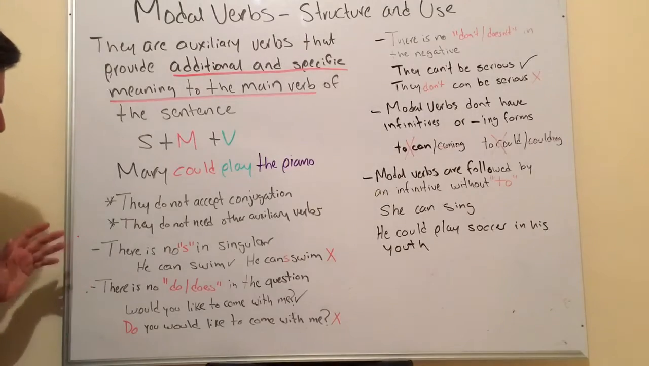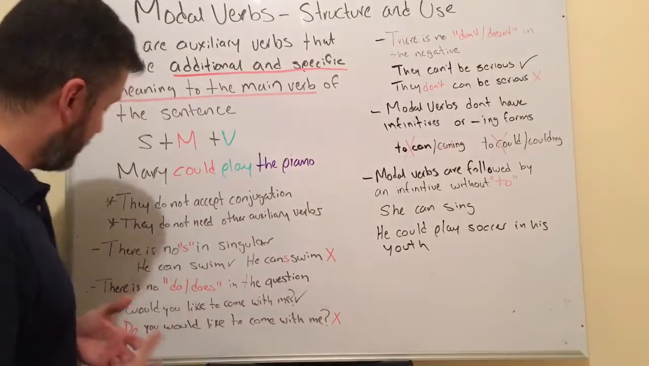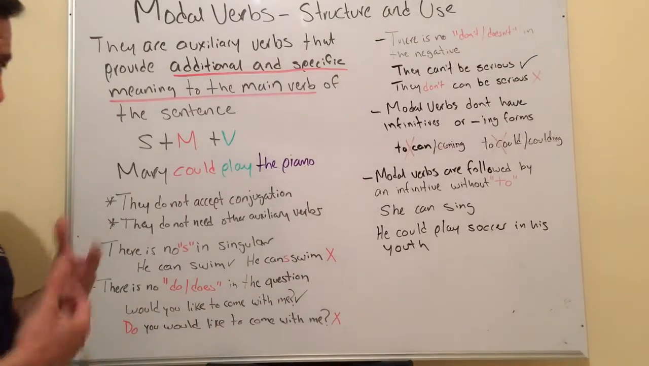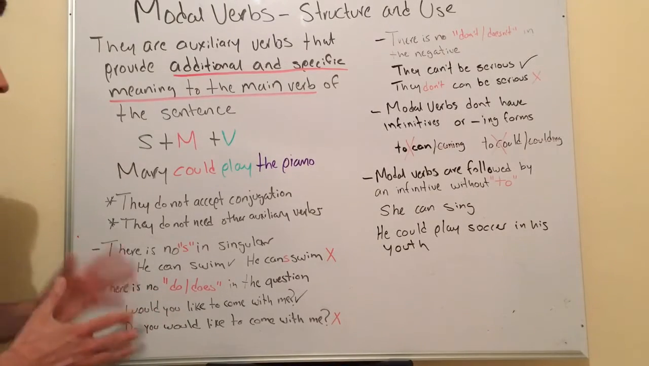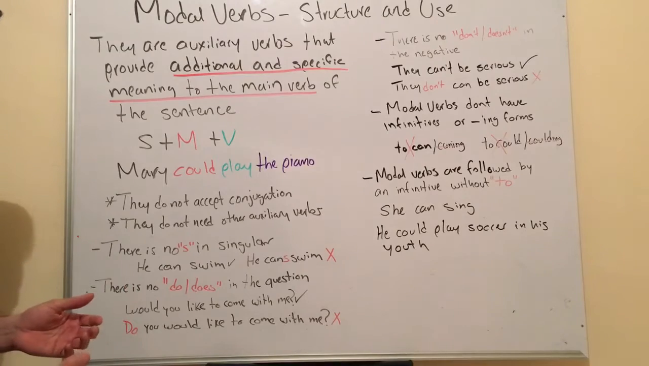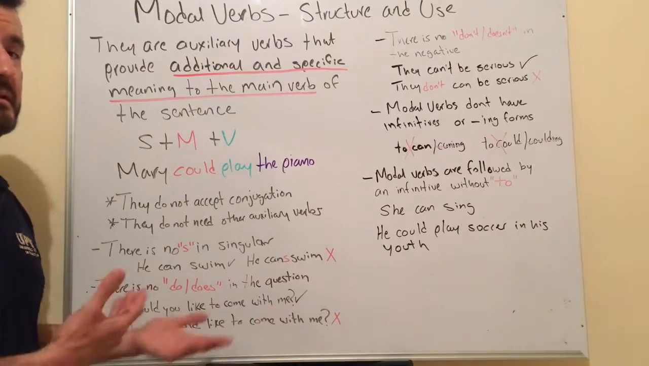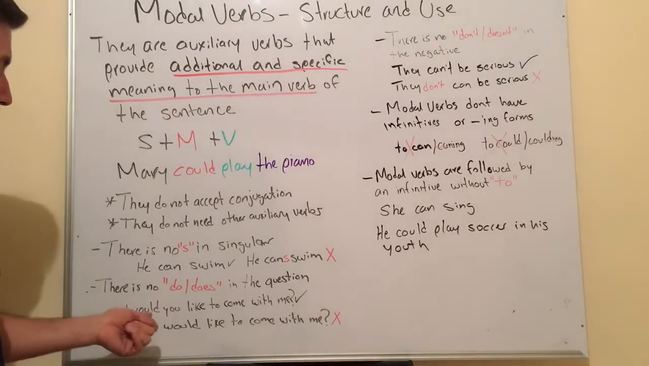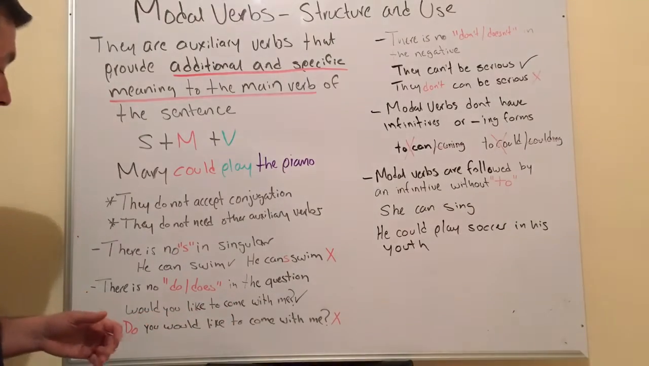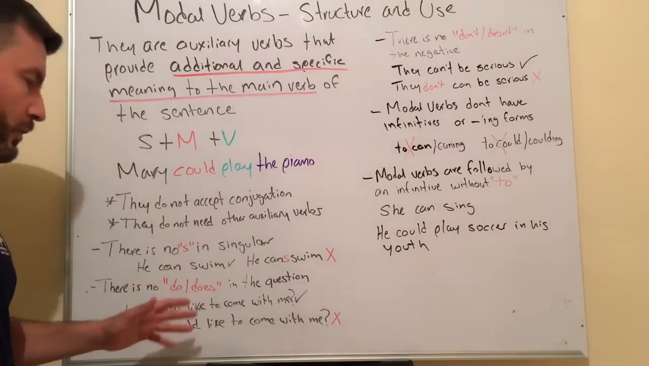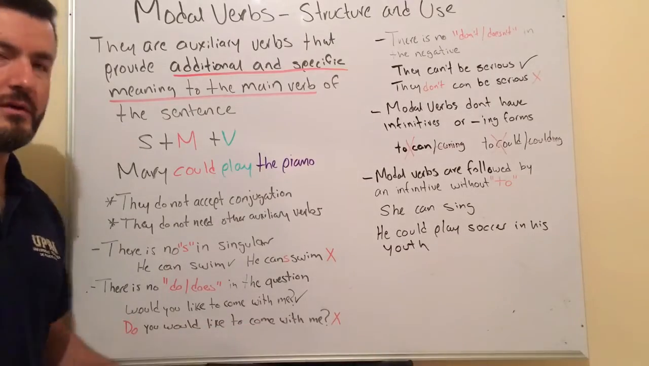Okay, now another rule is there is no do or does in the question form. Usually, for most verbs we use do or does when we are asking a question, but not with the modal verbs. We have an example here. Would you like to come with me? This is a correct way to ask using a modal verb. In this case, the verb is would. According to this rule, we cannot say, do you would like to come with me?